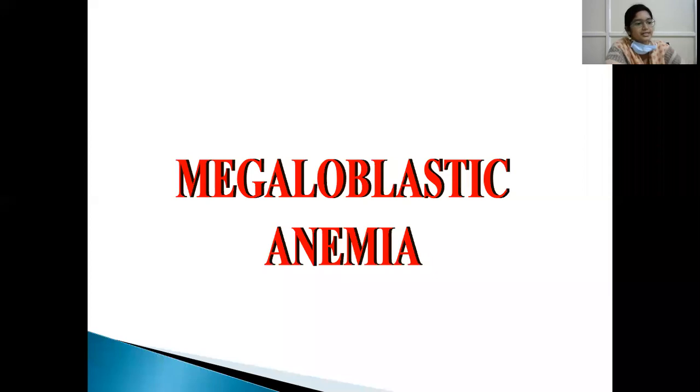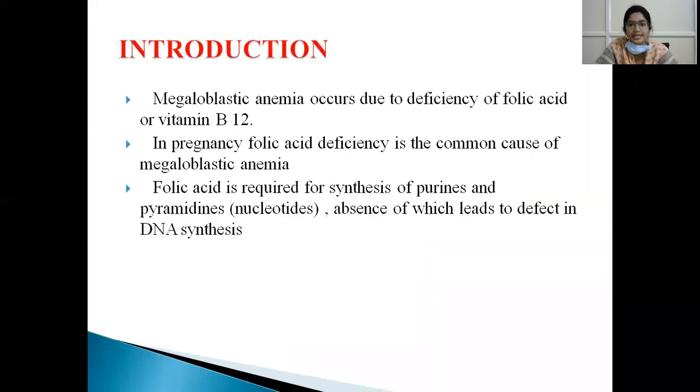So now we will discuss megaloblastic anemia. What is megaloblastic anemia? It may occur because of deficiency of folic acid or vitamin B12. In pregnancy, folic acid deficiency is the common cause of megaloblastic anemia. Folic acid is required for synthesis of purines and pyrimidines. These are the nucleotides which are useful in DNA synthesis, and the absence of which leads to defect in DNA synthesis.